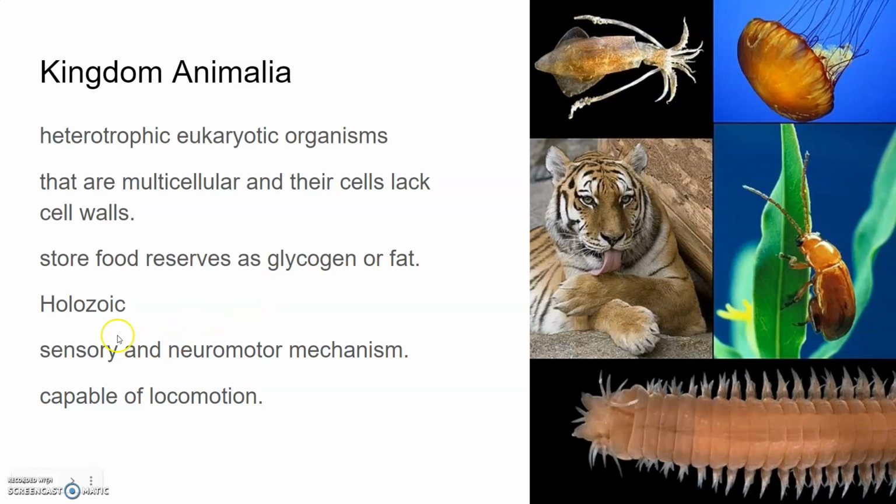Their mode of nutrition is holozoic, that is by ingestion of food, and they follow a definite growth pattern, growing into adults that have a definite shape and size. The higher forms have very elaborate sensory and neuromotor mechanisms, and most of them are capable of locomotion. Sexual reproduction is followed by embryological development.